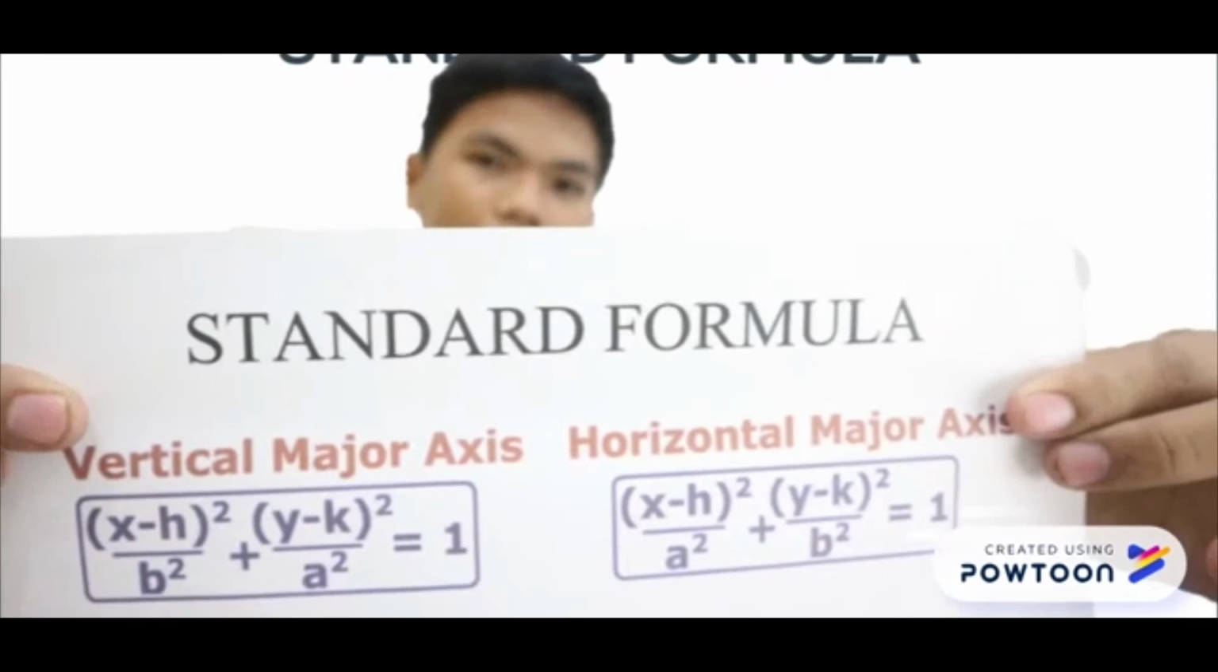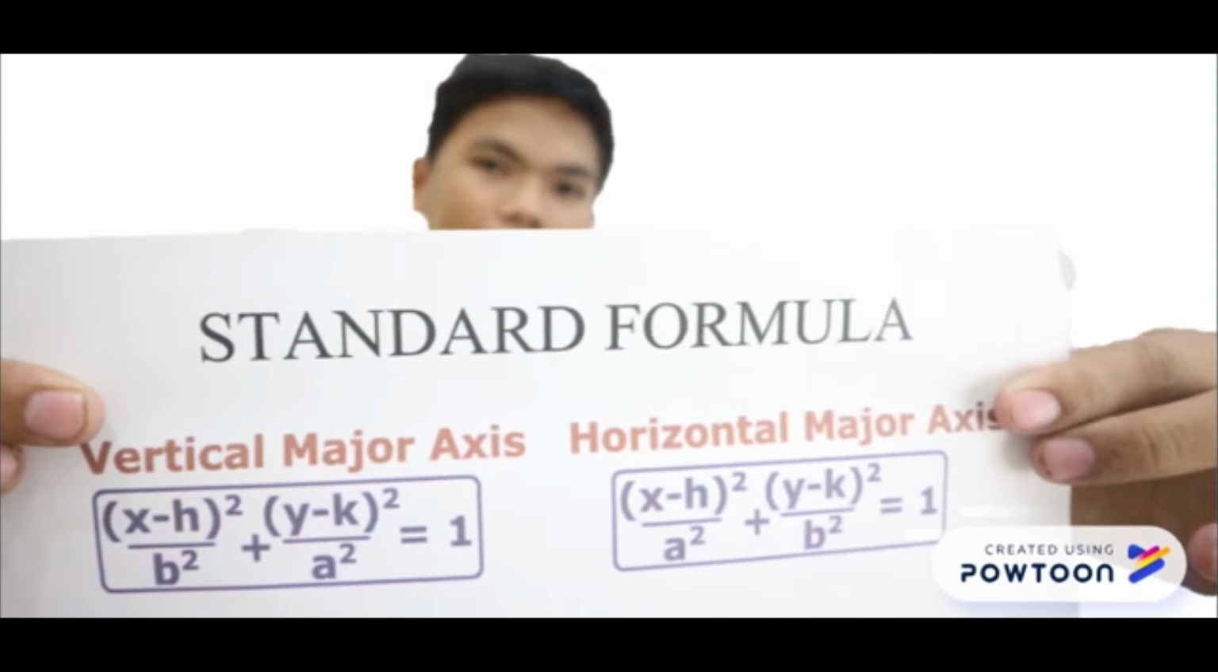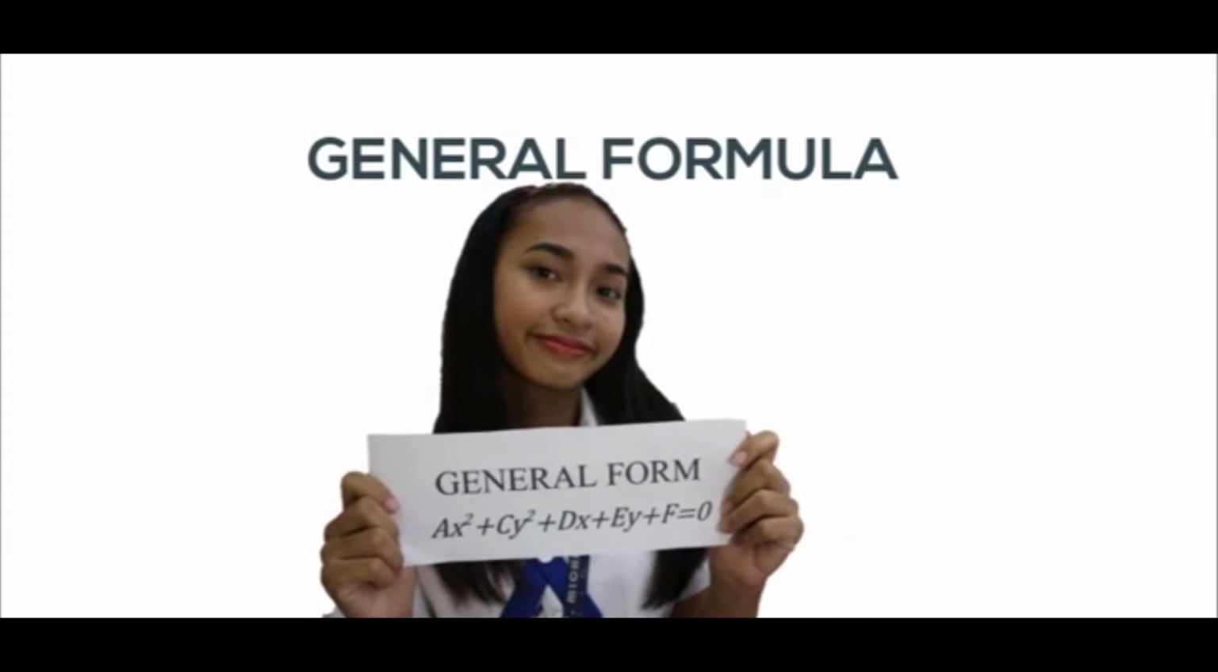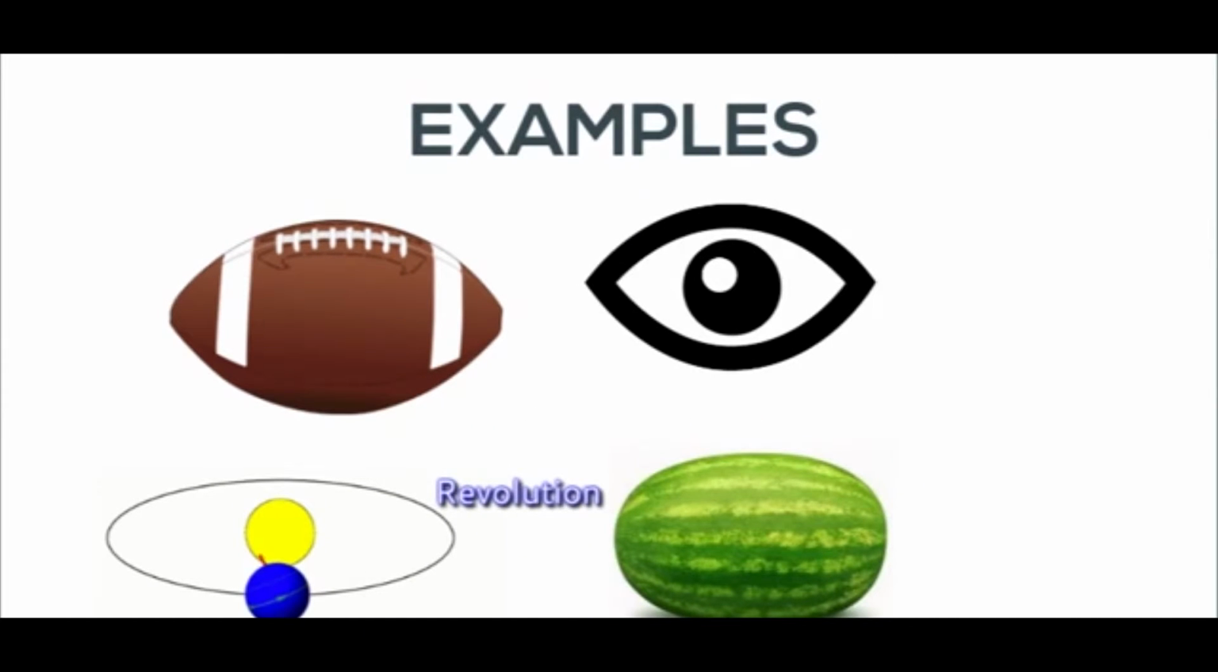These are the equations of an ellipse. The standard formula for a horizontal axis is (x minus h) squared over a squared plus (y minus k) squared over b squared equals 1. For the vertical axis, (x minus h) squared over b squared plus (y minus k) squared over a squared equals 1. The general form of an ellipse is ax squared plus cy squared plus dx plus ey plus f equals 0. Here are some examples of an ellipse: Earth's revolution, watermelon, football, eye, and many others.